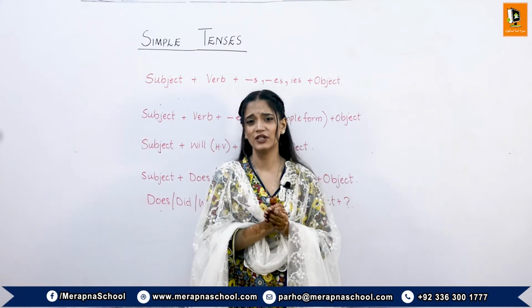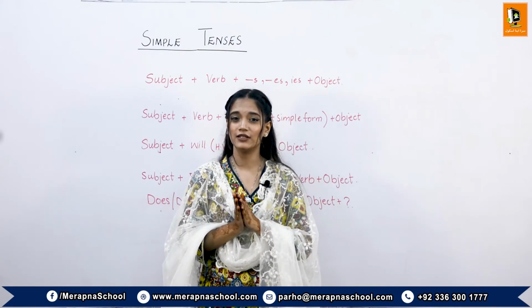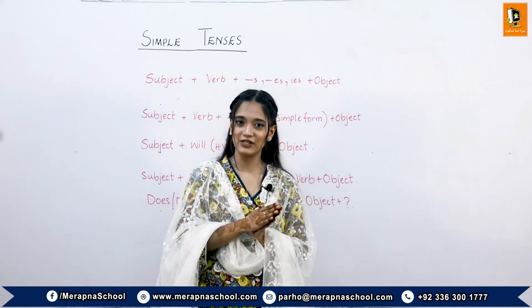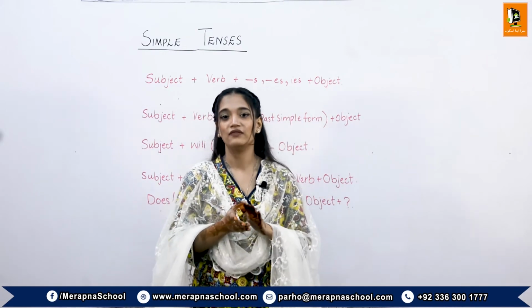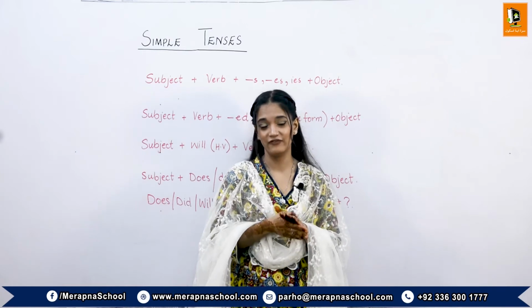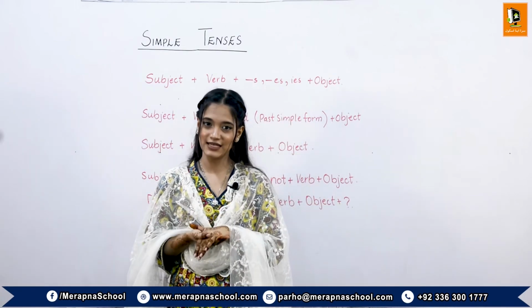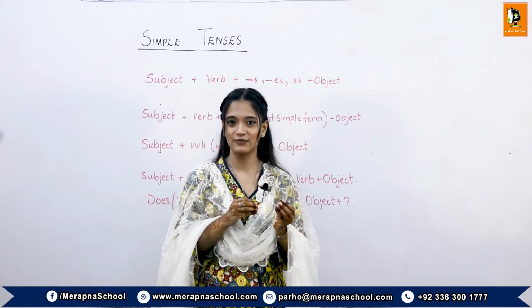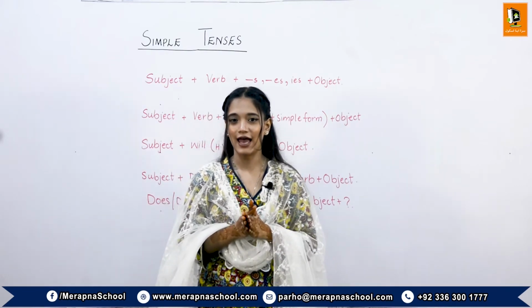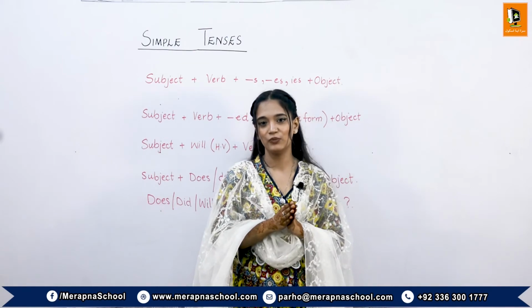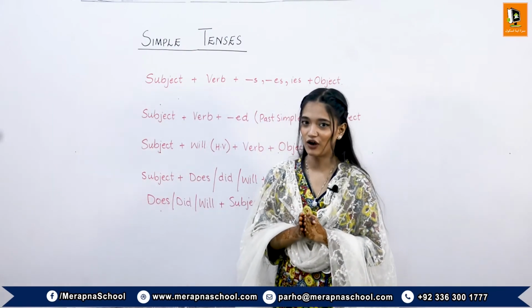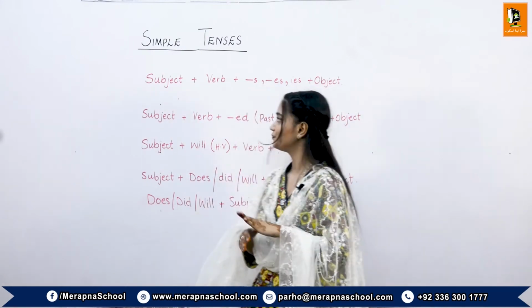The things we have to remember are that we never use a helping verb in the present simple tense and past simple tense. We use the helping verb will in the future simple tense, and we use a singular verb with a singular subject and a plural verb with a plural subject. Now we will look at the formation of the sentences again.